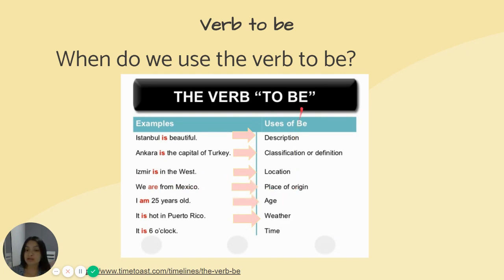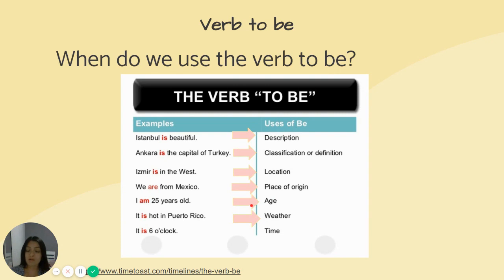Age. We also use the verb to be to describe our age. So look at the example. I am 25 years old. You can also say I am 20 years old, or I am 50 years old. It doesn't matter the number. You are describing your age.